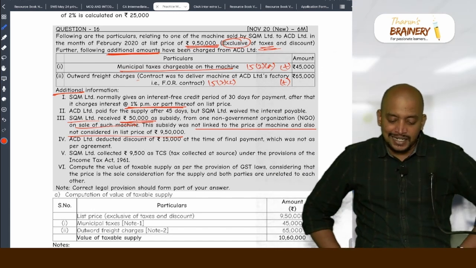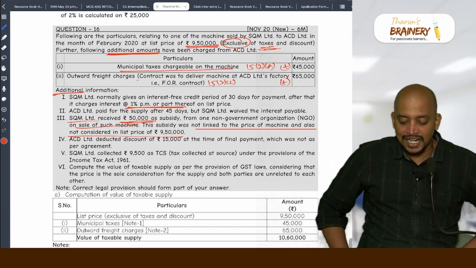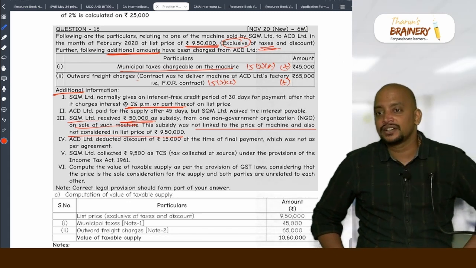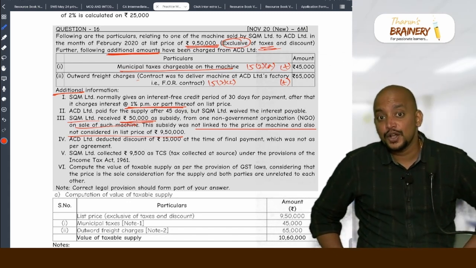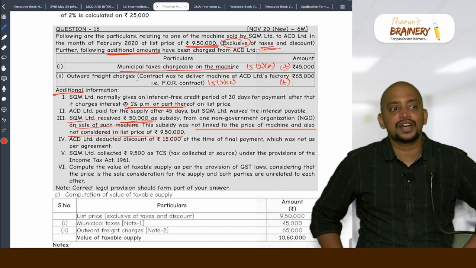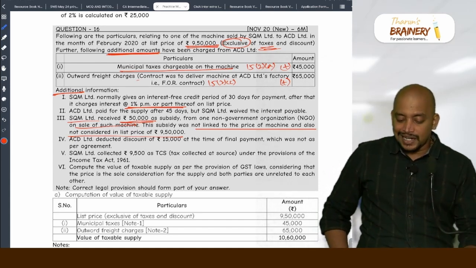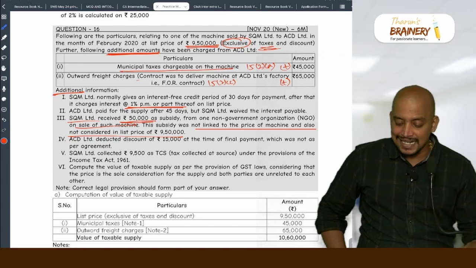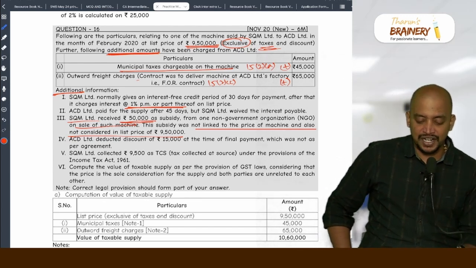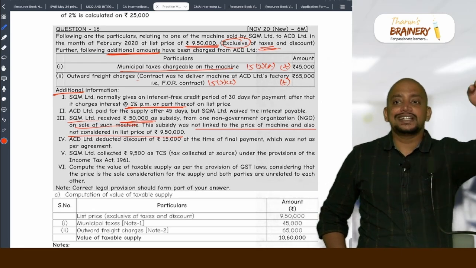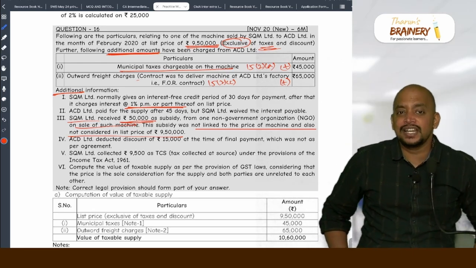ACD Limited deducted discount of 15,000 at the time of final payment, which was not as per agreement. Whether it is allowed as deduction? No, because it is a post supply discount and terms are not agreed before at the time of supply. SQM collected 9,500 as TCS under the provisions of Income Tax Act. What is your answer? Ignore, because TCS should not be included in the value.